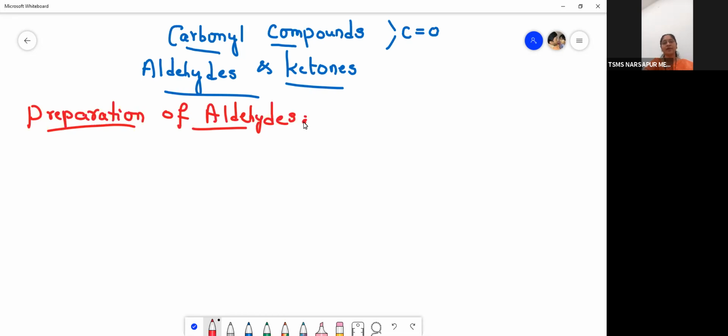Students, in the previous session of chemistry, Mrs. Sridevi ma'am gave an introduction to carbonyl compounds, isn't it? Now, today, let us learn and get acquainted with the preparation and properties of aldehydes and ketones.